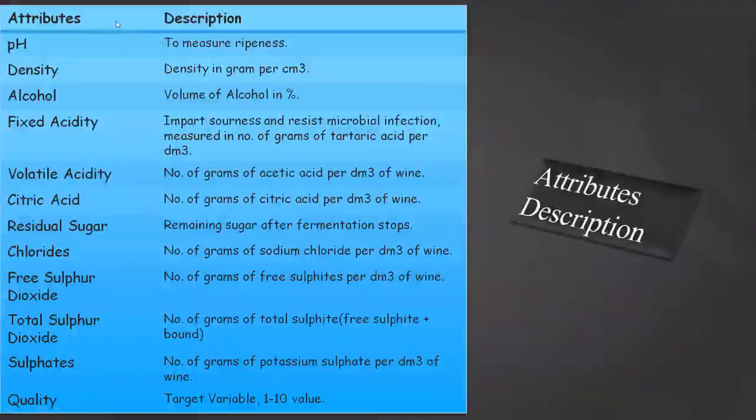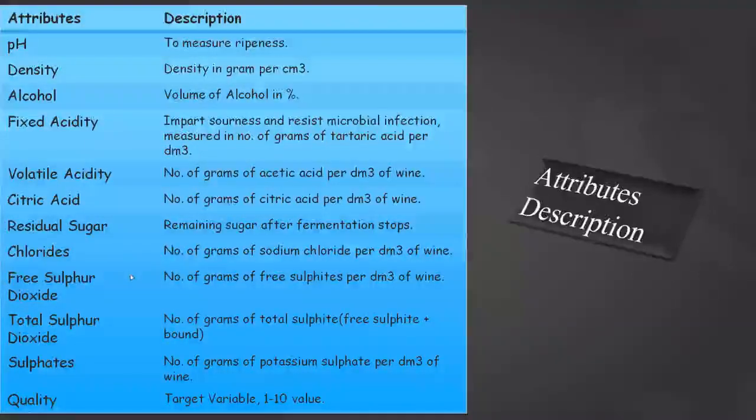So here comes the description of these attributes. The pH measures the ripeness. Density is the density in gram per centimeter cube. Alcohol is calculated by volume of alcohol in percentage. Fixed acidity imparts sourness and resists microbial infection, measured in grams of tartaric acid per dm3. Volatile acidity is the number of grams of acetic acid per dm3 of wine. Citric acid is the number of grams of citric acid per dm3 of wine.